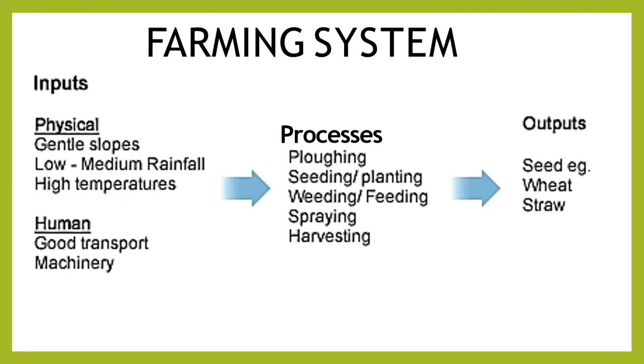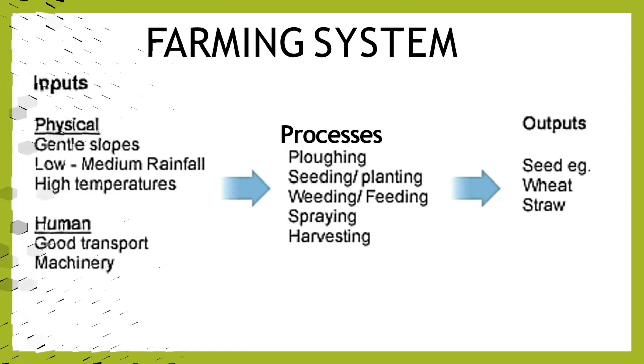Now we have a farming system. Physical inputs: we need a gentle slope, medium rainfall, high temperatures. And in human inputs, we need good transport and machinery. The processes for a farming system are plowing, seeding, weeding, spraying, harvesting. And the output is the different crops that can be produced, like wheat, straw. Now we are going to talk about that.